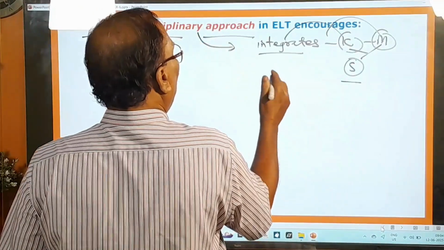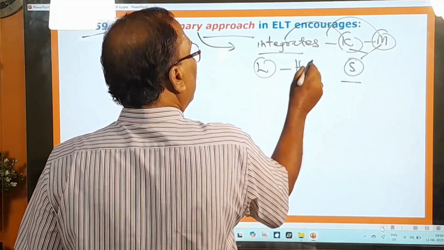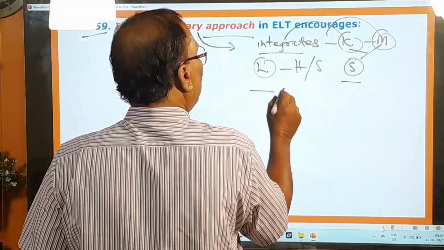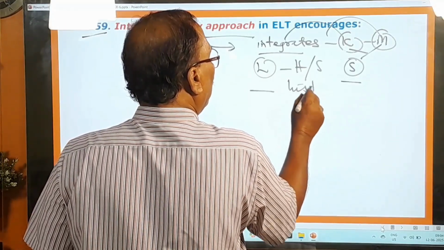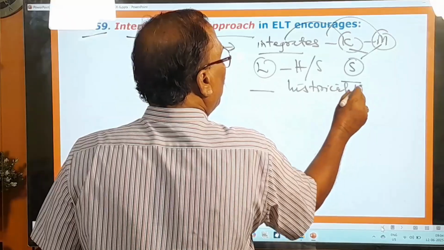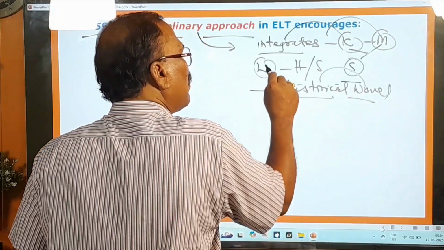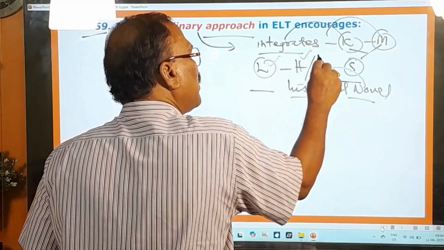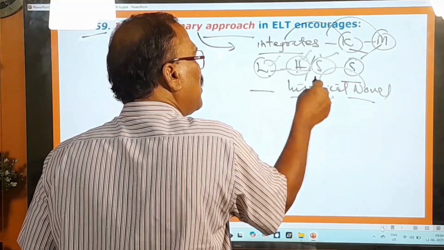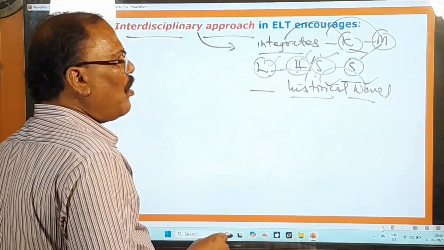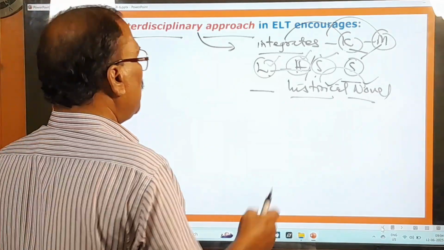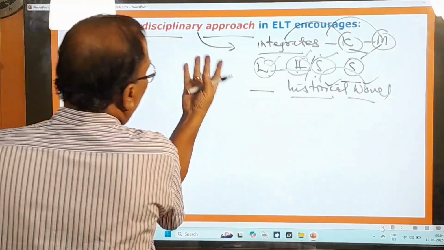For example, combining literature, history and sociology in order to understand a historical novel. So in order to understand the historical novel, what are you doing? You are trying to learn about literature, history and sociology. After learning these three things only, you can understand all about the historical novel. This is therefore called the interdisciplinary approach.